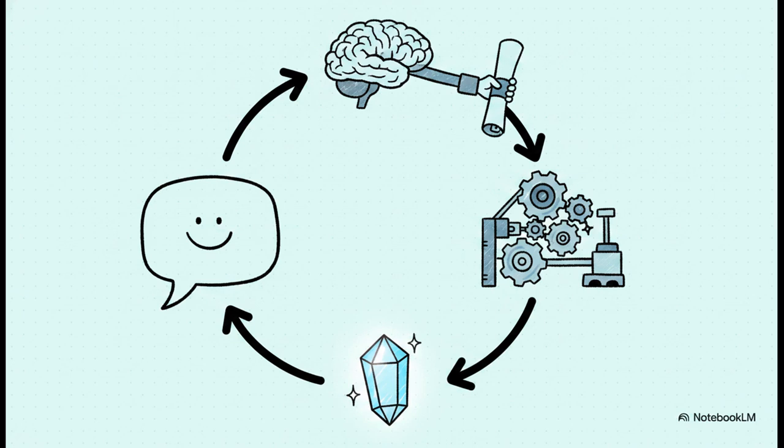Say the user asks to convert 5 miles to kilometers. The model knows it shouldn't just guess the math, right? So it formats a structured request. Convert value 5 from miles to kilometers. Your application catches this, runs the actual math, and shoots back the raw data, 8.04. The model then takes that 8.04 and spins up a natural, friendly response for the user. It is a completely perfect handoff.